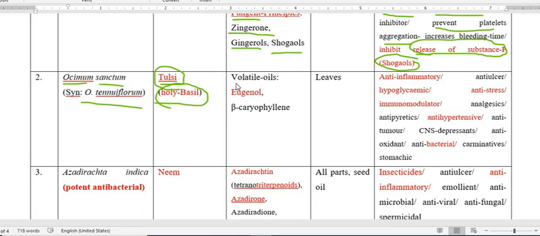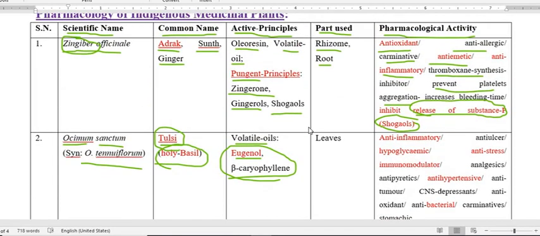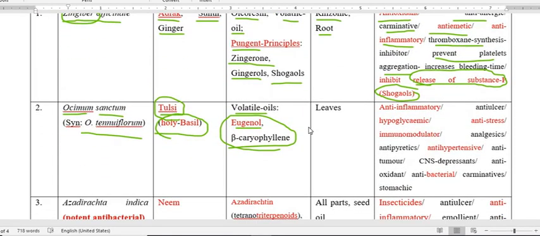This plant possesses volatile oils, particularly eugenol, and also beta-caryophyllene. Because of this oil and other constituents, tulsi improves various physiological functions, and therefore we use this plant for various pharmacological activities.